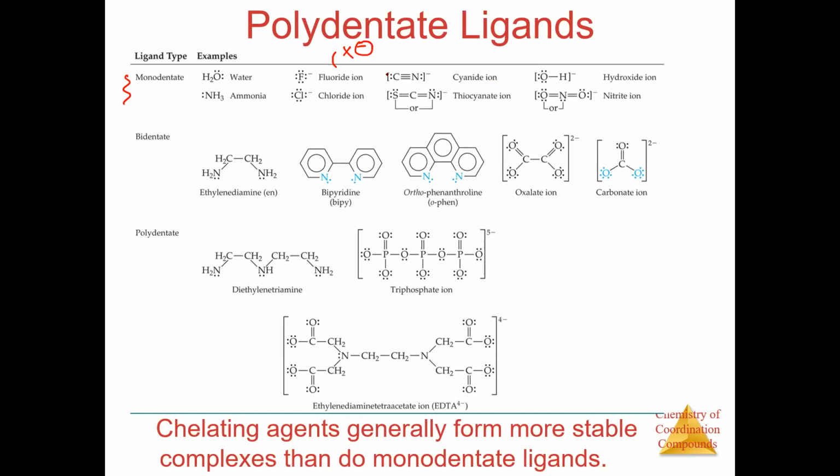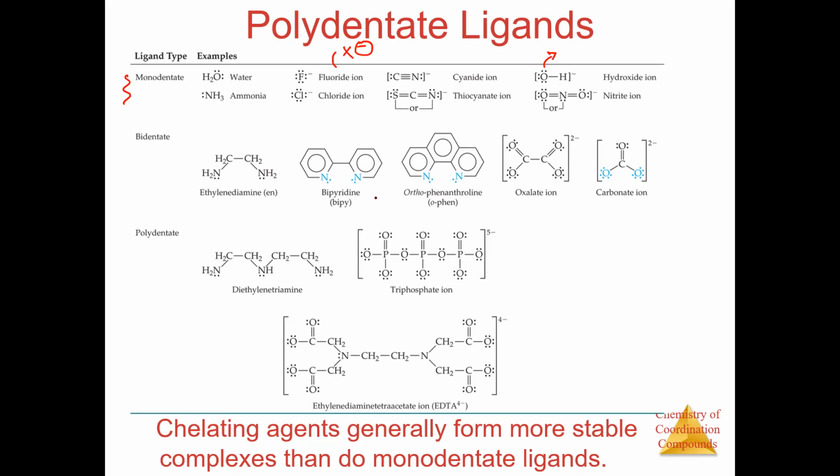Similarly, in the cyanide ion, we can see that carbon also has a lone pair and nitrogen also has a lone pair. Now, either the carbon or the nitrogen can donate. Both of them cannot donate. Now here OH negative, we can see 3 lone pairs, but still the orientation should be such that only one of the lone pairs would be able to donate to the metal atom.